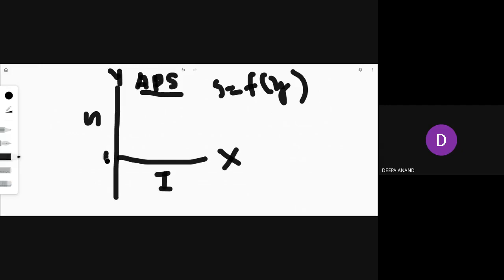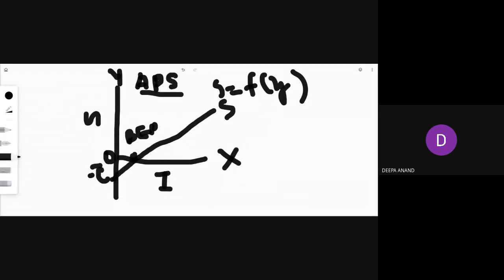You also know that it starts from a point below 0, that is from the negative axis, and has an upward slope. This is our saving curve. At this point your saving is 0, and this is known as the break-even point. Your saving is 0, that is, income is equal to consumption. And from here to here, due to autonomous consumption, you are dissaving. That is why this is minus C bar. You have seen this in the saving function.